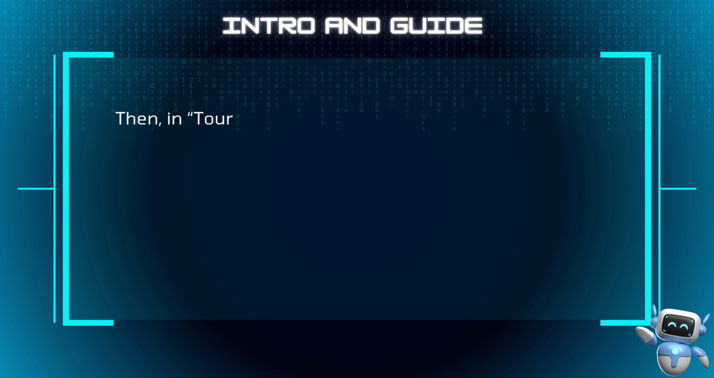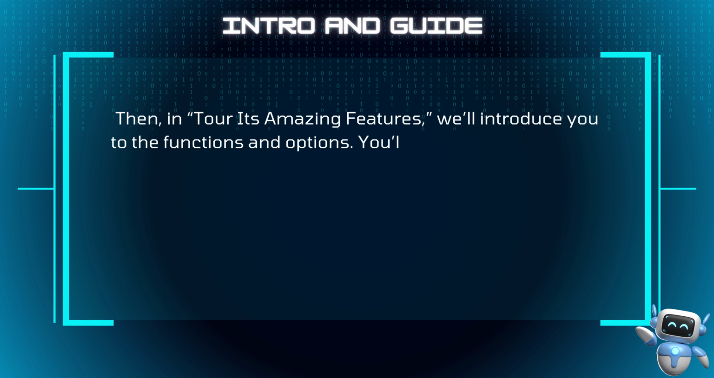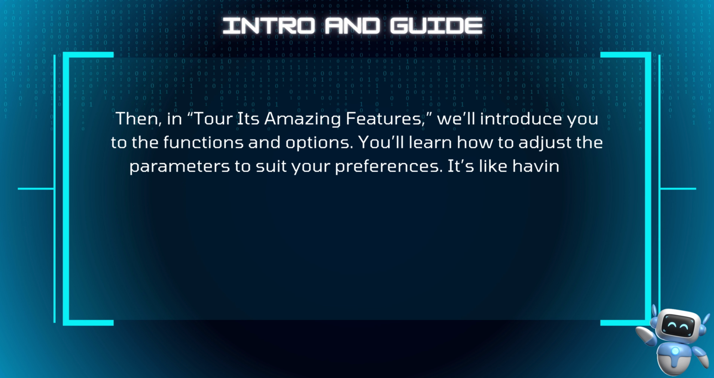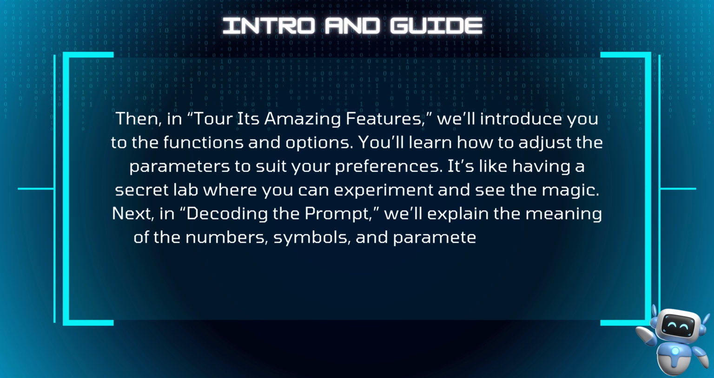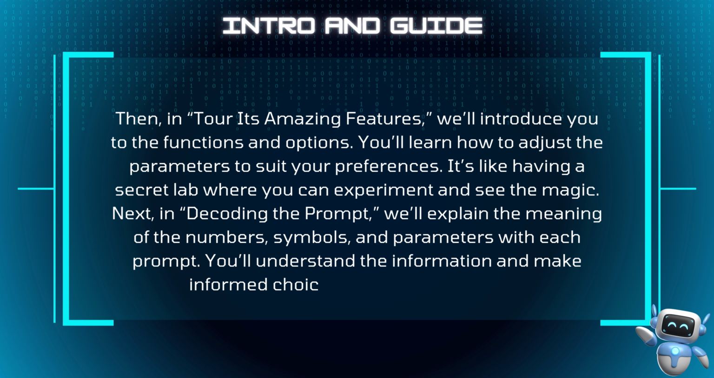Then, in Tour its amazing features, we'll introduce you to the functions and options. You'll learn how to adjust the parameters to suit your preferences. It's like having a secret lab where you can experiment and see the magic. Next, in Decoding the Prompt, we'll explain the meaning of the numbers, symbols, and parameters with each prompt. You'll understand the information and make informed choices about your creations.